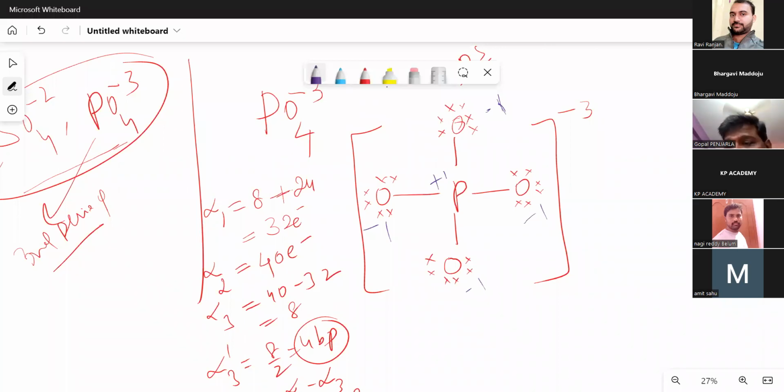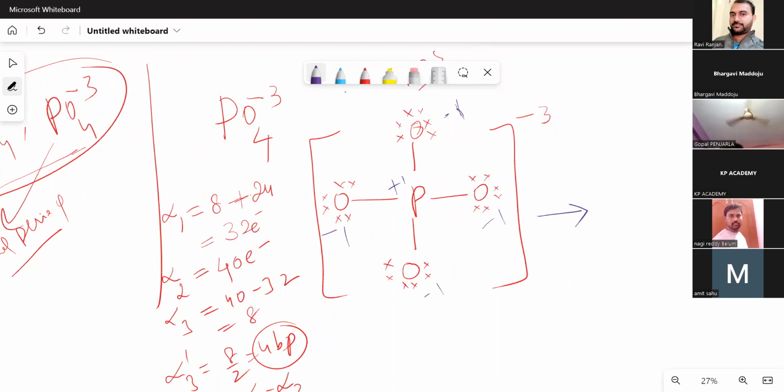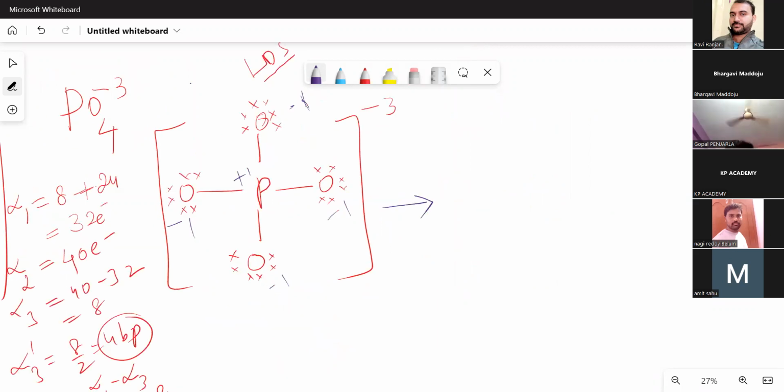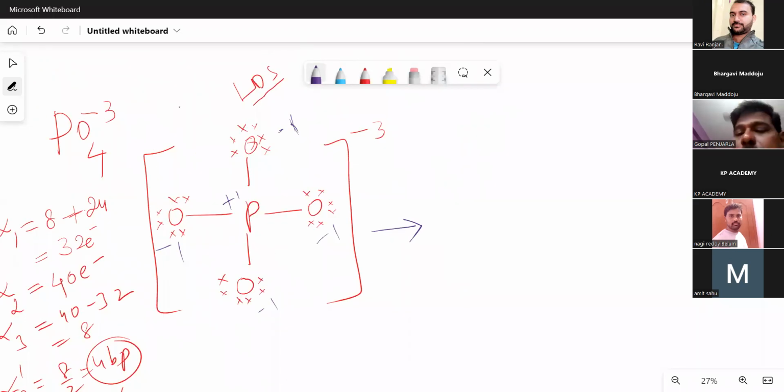So in order to reduce its formal charge, what is it doing? Against the Lewis dot structure concept, this is not according to the Lewis dot structure. It is going for multiple bonds. Suppose it is forming one double bond with this. Now with this, what is happening for phosphorus? Now count the phosphorus formal charge.